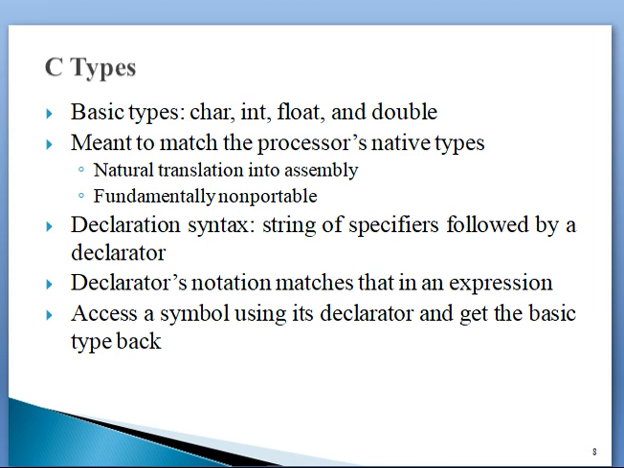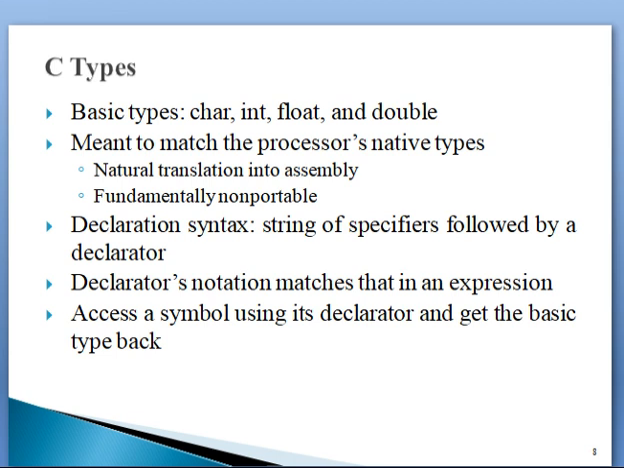C types. Basic types are character, integer, float, and double. Declaration syntax: a string of specifiers followed by a declarator. The declarator's notation matches that in an expression: access a symbol using its declarator and get the basic type back.